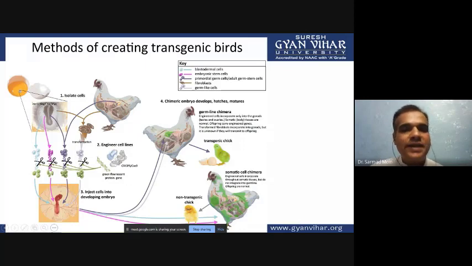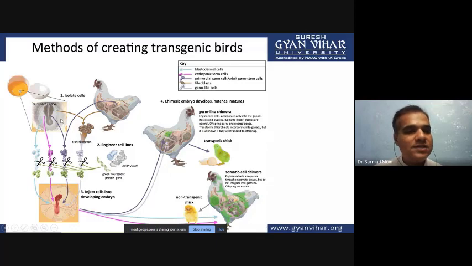Now, methods of creating transgenic birds. Again, we have to select the embryos or unfertilized embryos and transfer the gene. There are two types of methods. First, we transfer the gene of interest directly into the nucleus of the embryo, so that it is integrated into the nucleus, and after fertilization you can introduce the gene again.